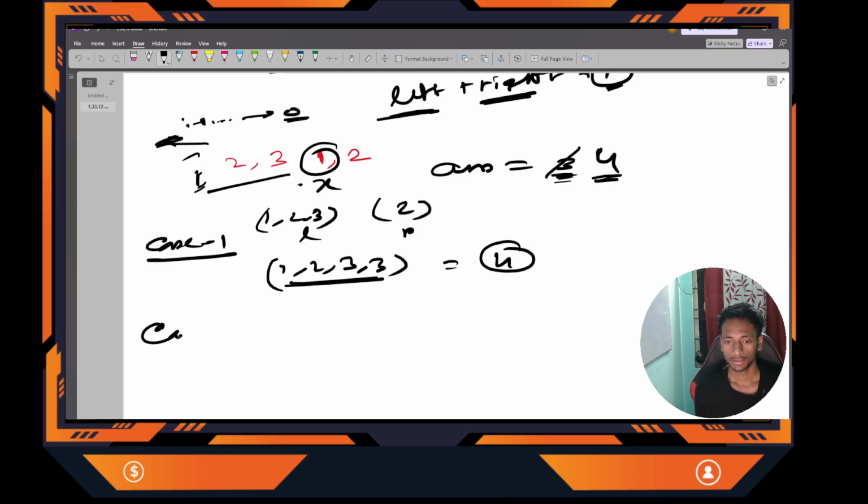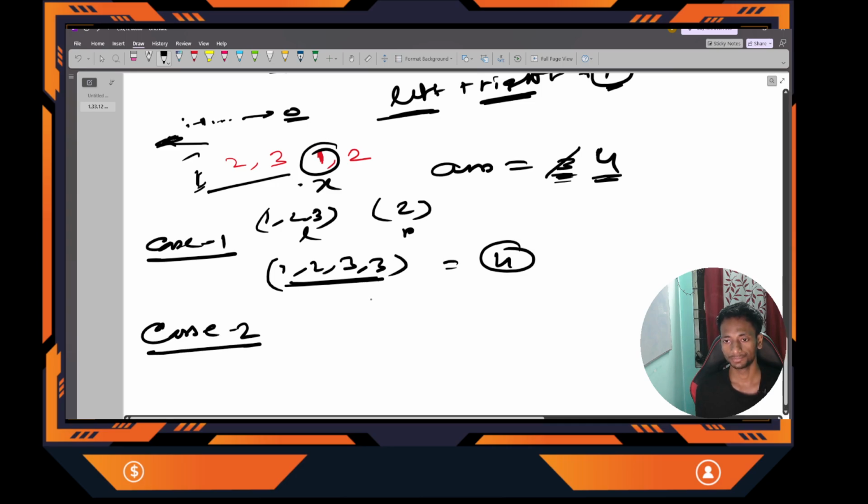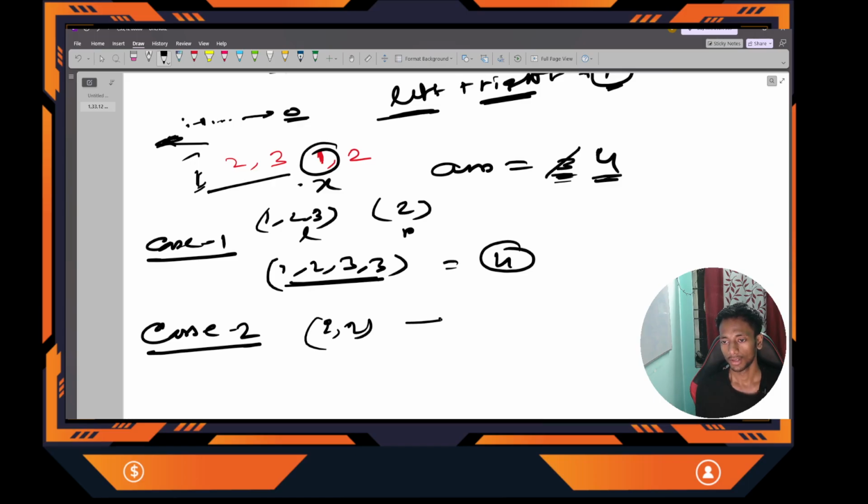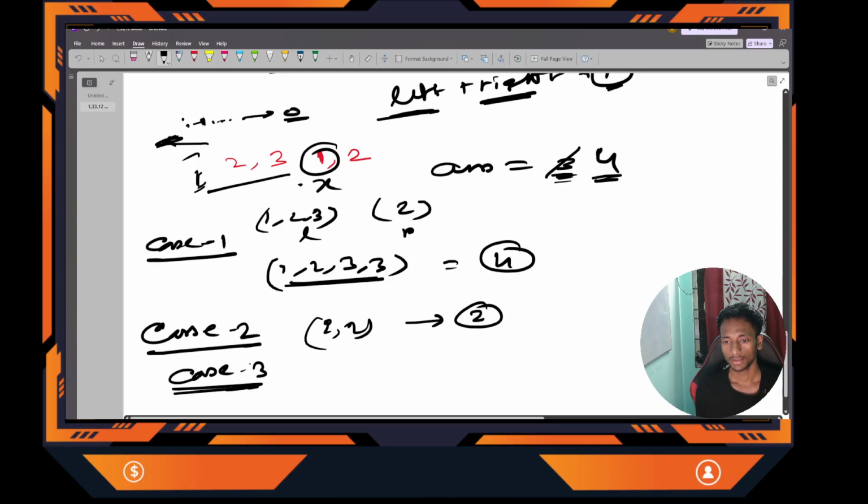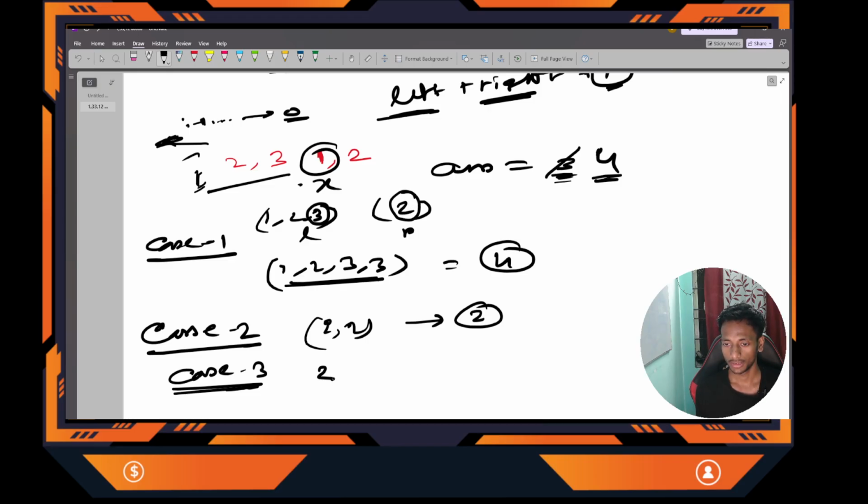Got it? Now case 2. I'll mark this current element to the right subarray. That means 2, 2. So I get length 2. But this is not a best answer, so I will not override it. Now case 3. Can I actually mark this? So what is the rightmost element? 3. What is the leftmost element in the right subarray? That is 2. Is 3 less than or equal to 2? No. So I cannot merge these subarrays. So that's why case 3 is not possible. So that's why our answer will still be 4.